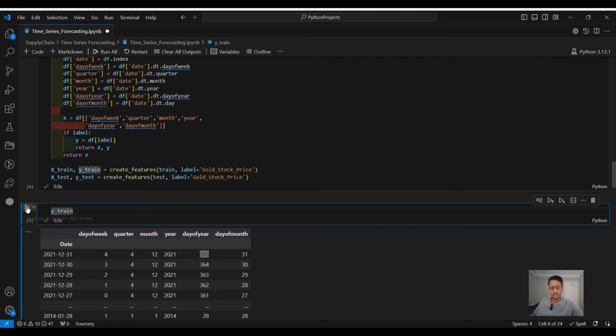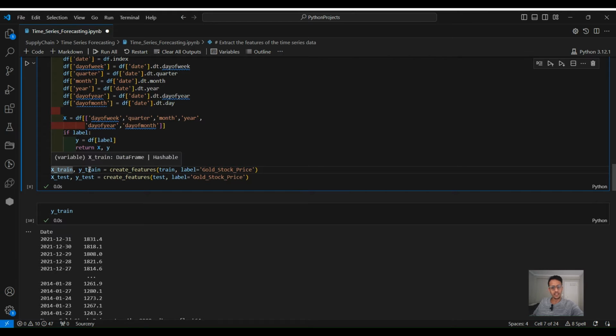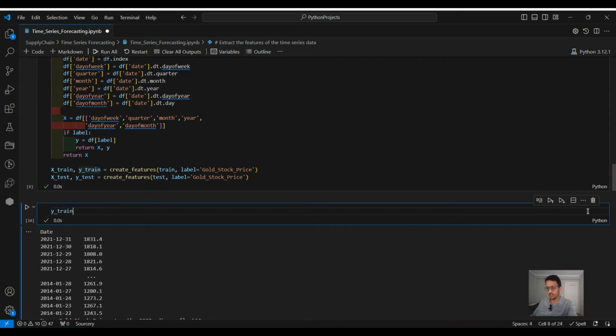As you can see here, we don't have the price in X, we have only the date and the features extracted from the date, and the Y train is the date associated with the price. Similarly for the test data set, we will be passing to the model the date and the features as X, and the date and the price as Y. And similarly for the X test and Y test.